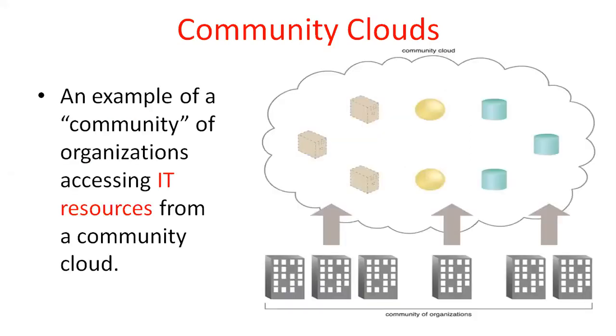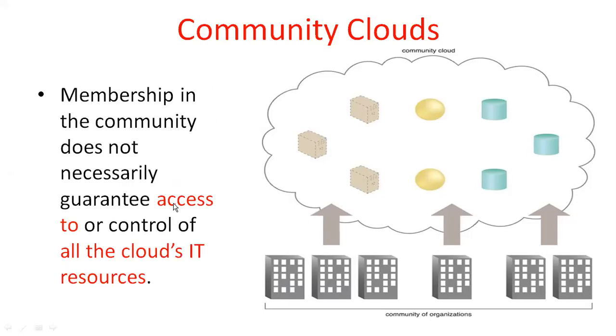This is a community cloud. Here specific organizations use this community cloud. Example of community cloud: an organization accessing the IT resources from a community. Only the SVEC students and faculty will access this community cloud. Membership in a community cloud does not necessarily give access to all IT resources. That means they will not access all IT resources.